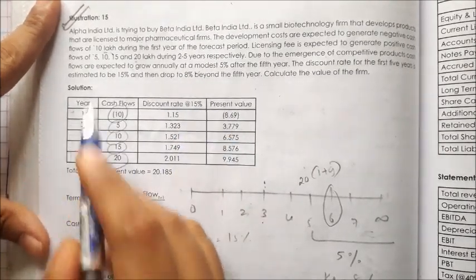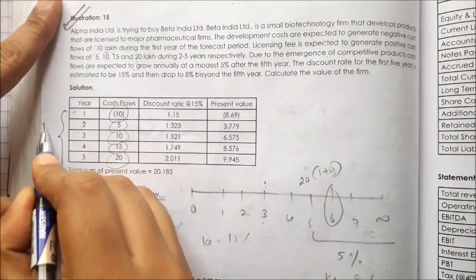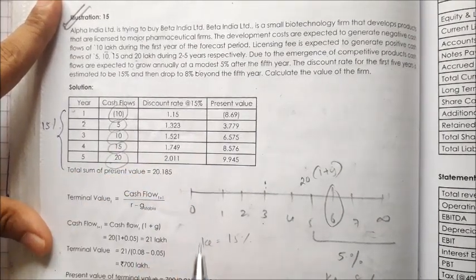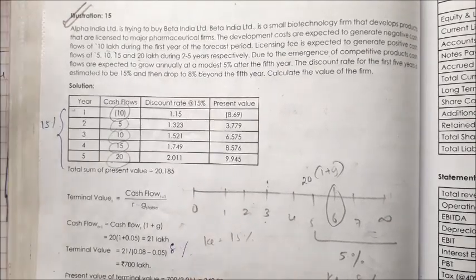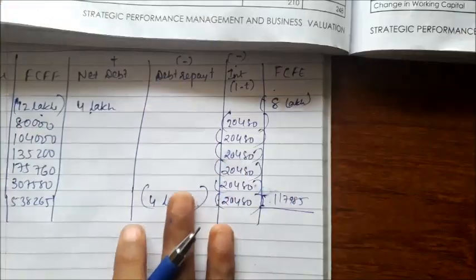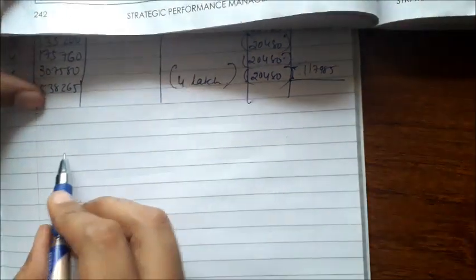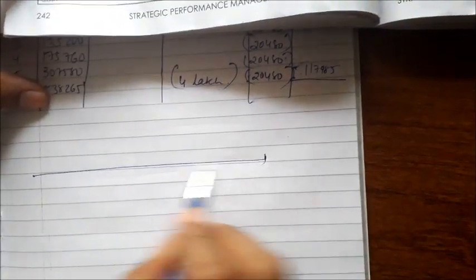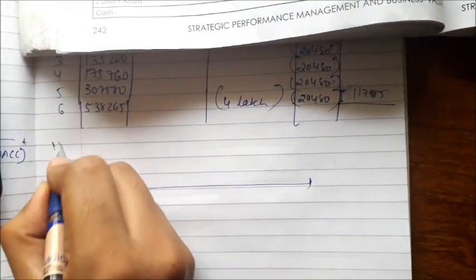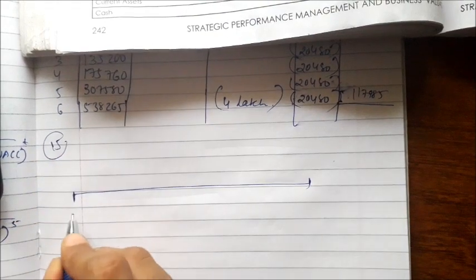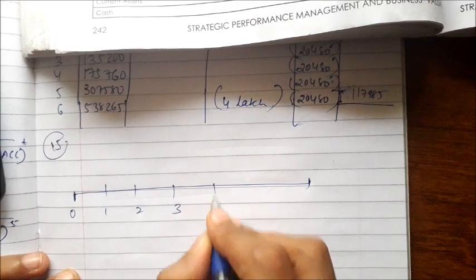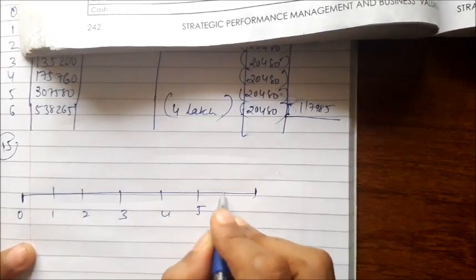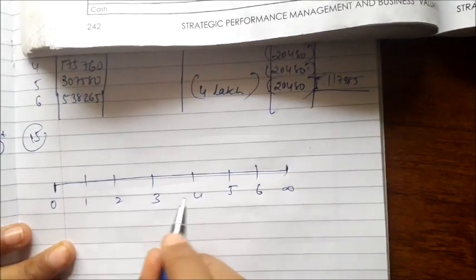For the first 5 years the discount rate is 15%, and later in the terminal value the growth rate is going to be 8%. So let's make the time scale first. Illustration number 15. Time scale is 0, 1, 2, 3, 4, 5, 6 and infinity.